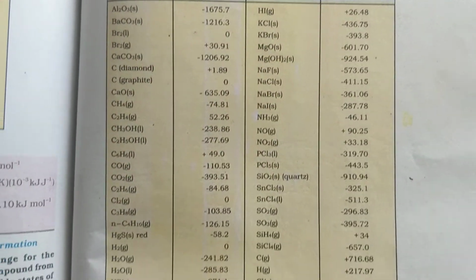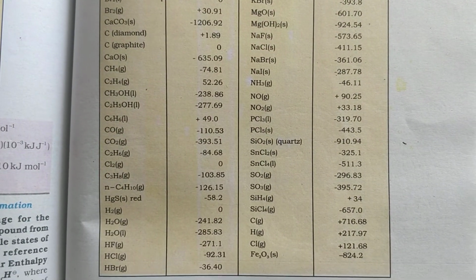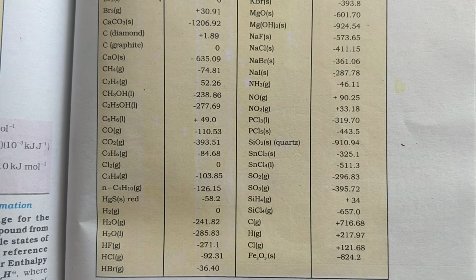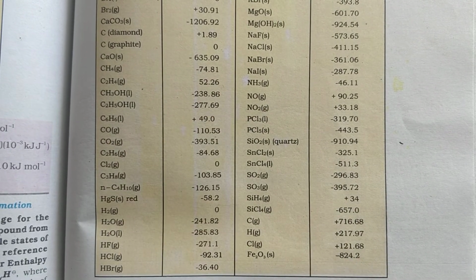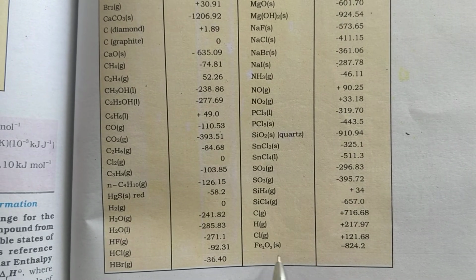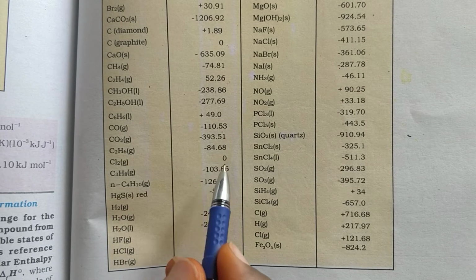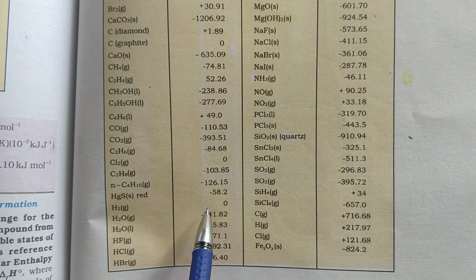Like that, in this tabular column, they give enthalpies of formation of substances, not all the compounds. For example, some reference compounds they give. Okay. For Fe2O3 solid, minus 824.2. For Cl2 gas, 0. For H2 gas, 0.